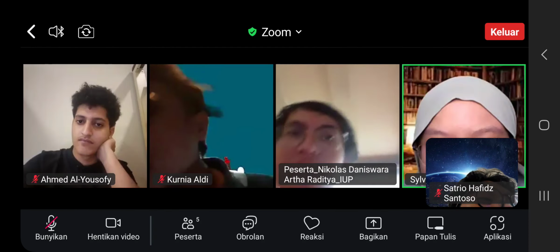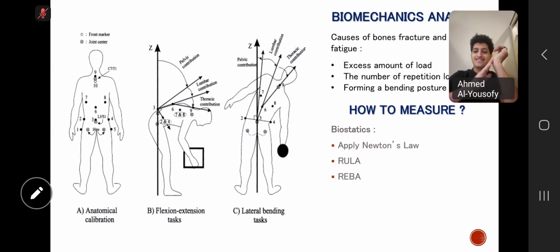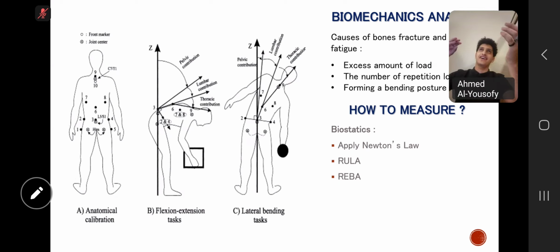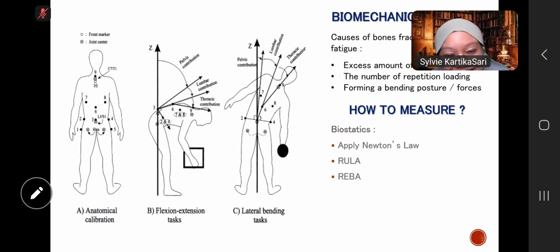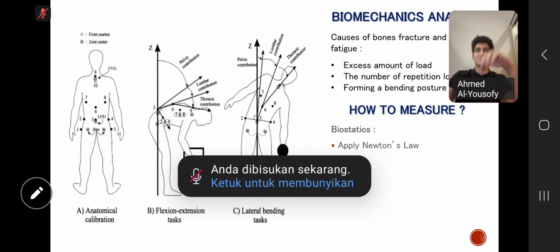What about the RULA and REBA? Ahmed, do you know about the RULA and REBA? Sorry, Bu, as I remember, the first law is if there is an object that is still constant, there is nothing affecting this object. Okay. For the third, for every action there is a reaction.